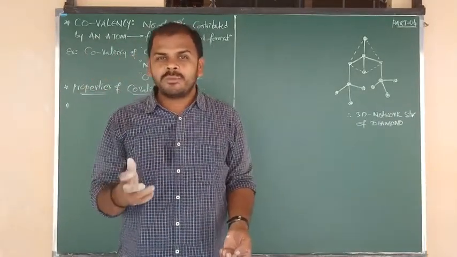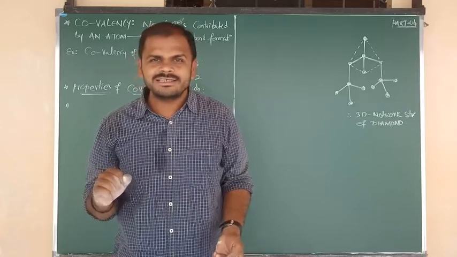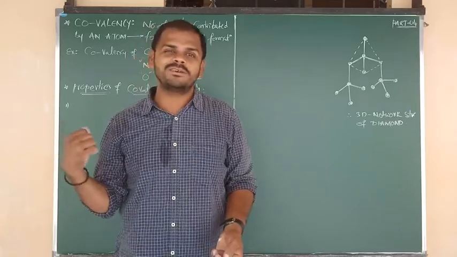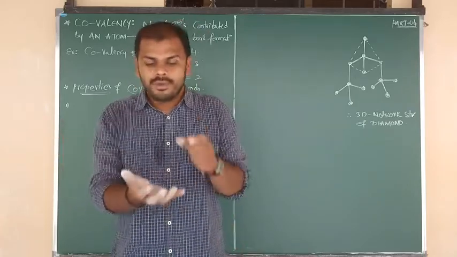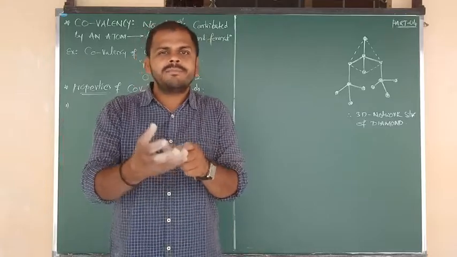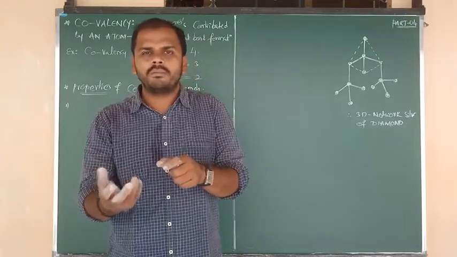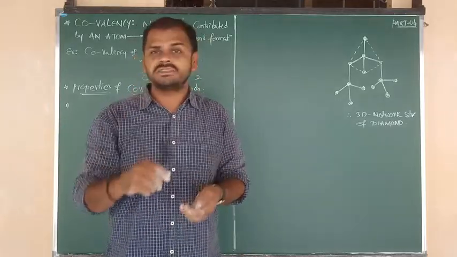Ionic compounds are mostly solids, but covalent compounds are mostly gases, and some exist in liquid form. Only in very rare cases are they solids.